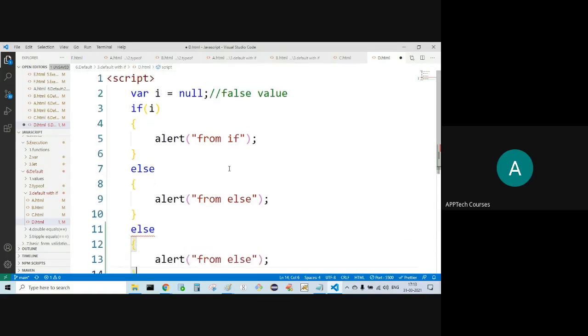For one if, you can only have one else. That is why we'll be using the concept of else if, so that we can develop any number of else if blocks. At last we can keep the else block, a single else block.